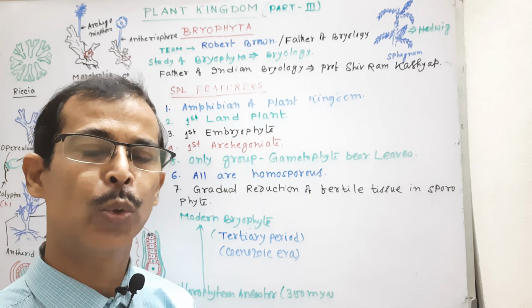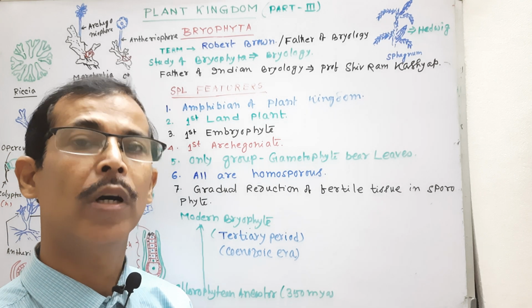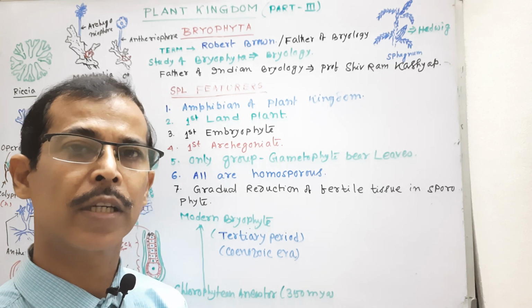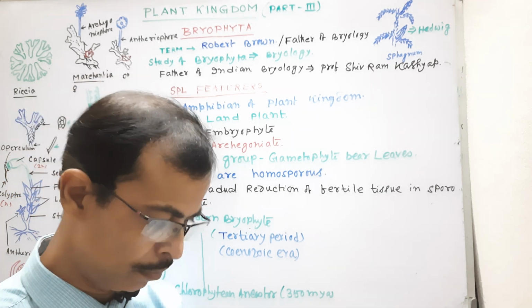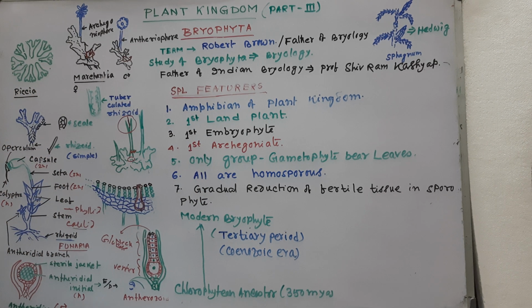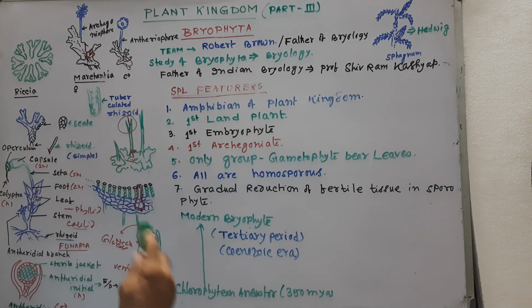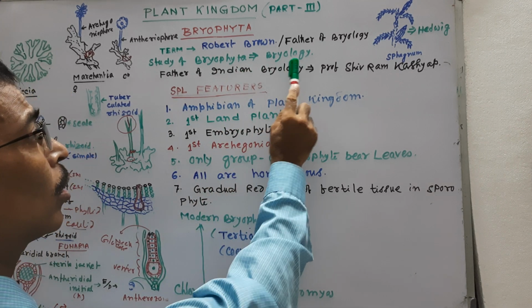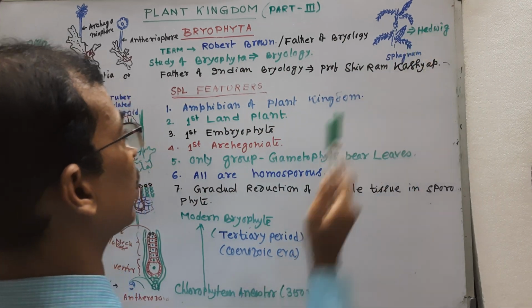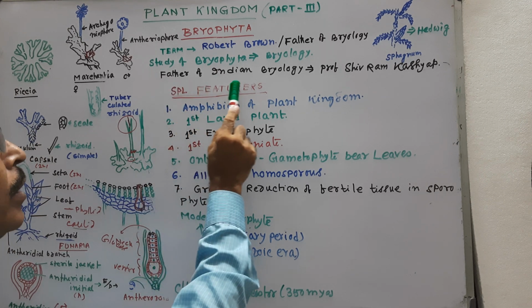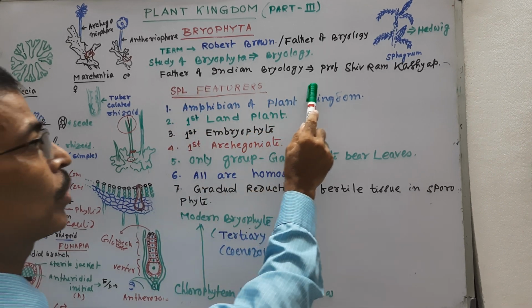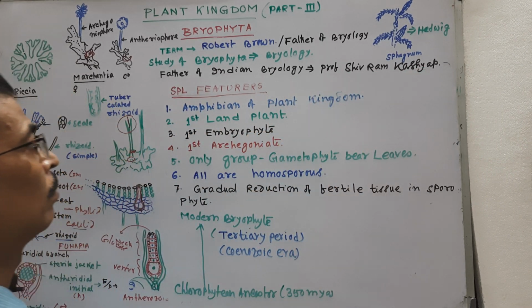Dear students, today we will study about Bryophyta, that is the second division under the plant kingdom. The term Bryophyta was coined by Robert Brown. The study of Bryophyta is called bryology. The father of bryology is Hedwig, and the father of Indian bryology is Professor Shivram Kashyap.